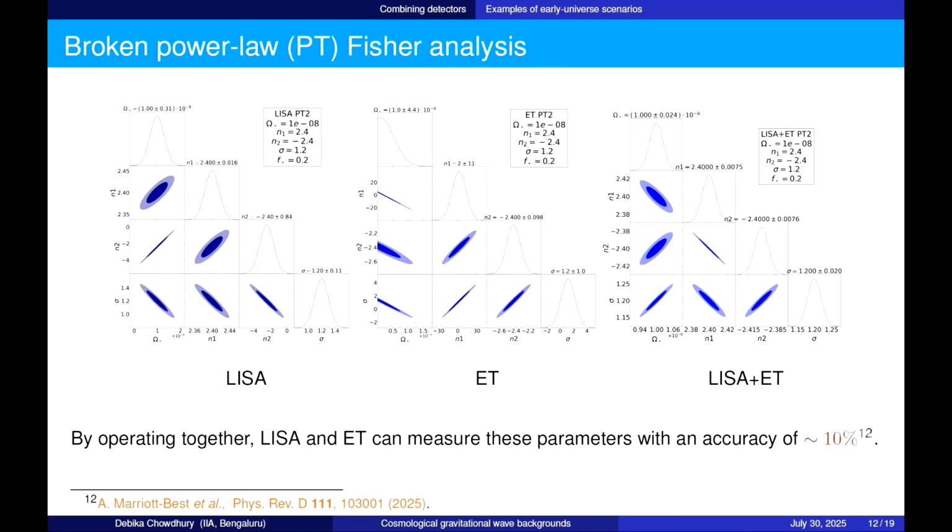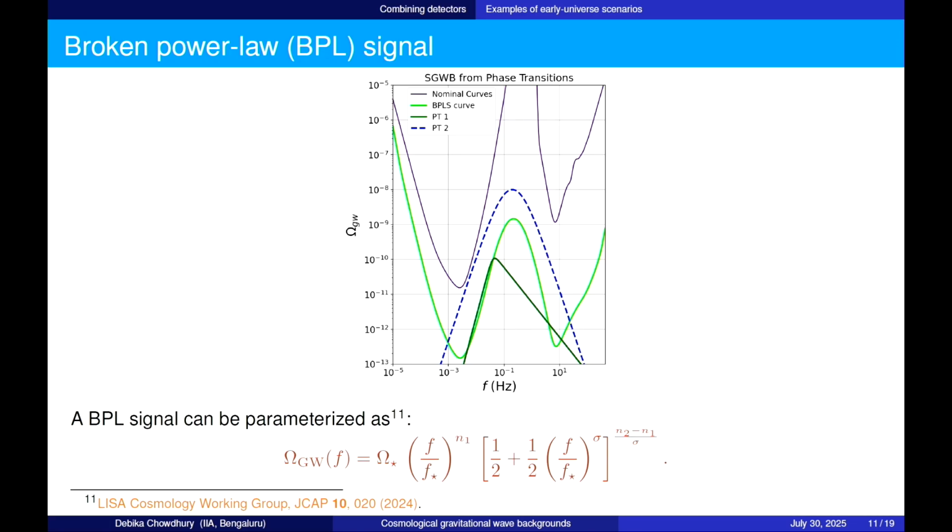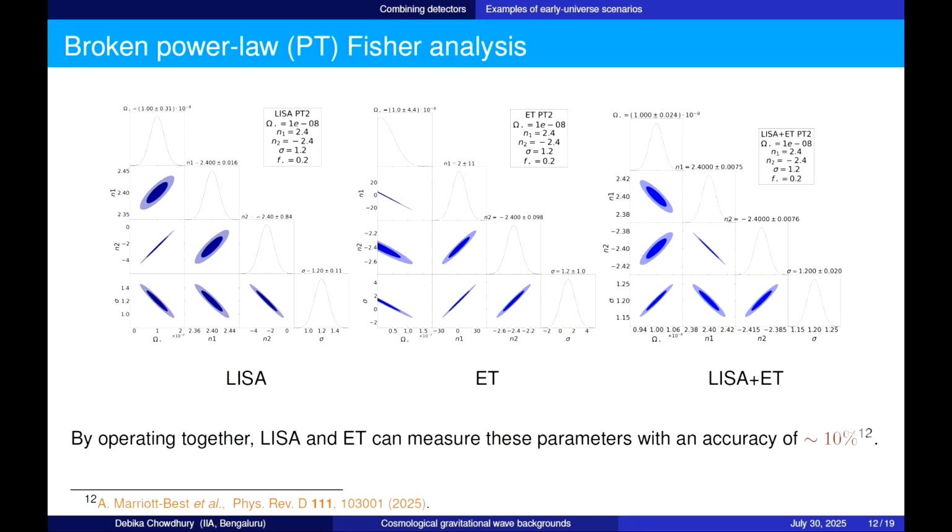What we see is, if we take an individual instrument and do a Fisher analysis of what the errors are going to be, we can see that an individual instrument can detect only one side of the spectrum, like it can only tell you with precision what the spectral index on one side is. So for this example, LISA would tell you the spectral index here, ET would tell you the spectral index here, which is easy to understand because it's lying in between the two bands. But if we combine the information from them, then as expected it actually improves, and we can tell quite precisely what the spectral indices are going to be on either side, and this is especially very important to break degeneracies among various early universe scenarios.